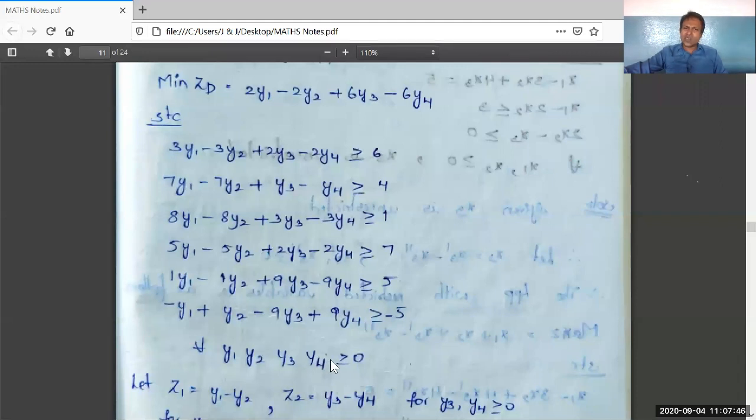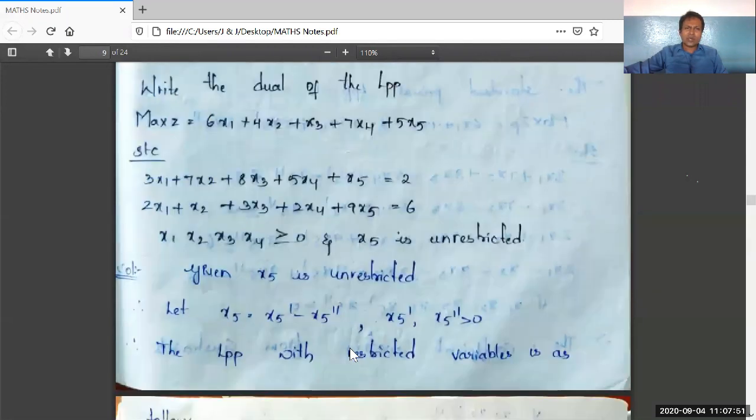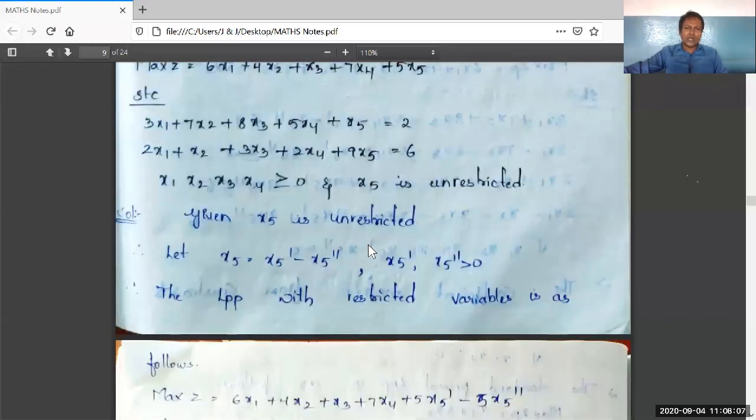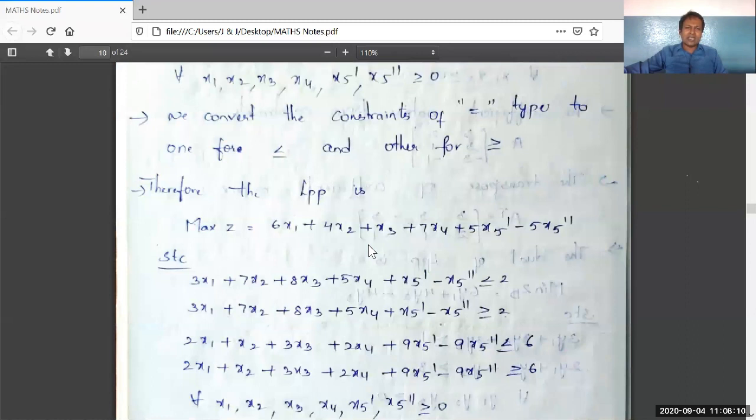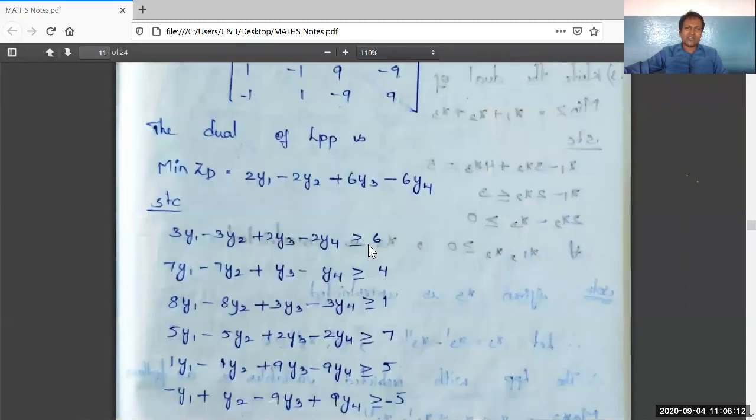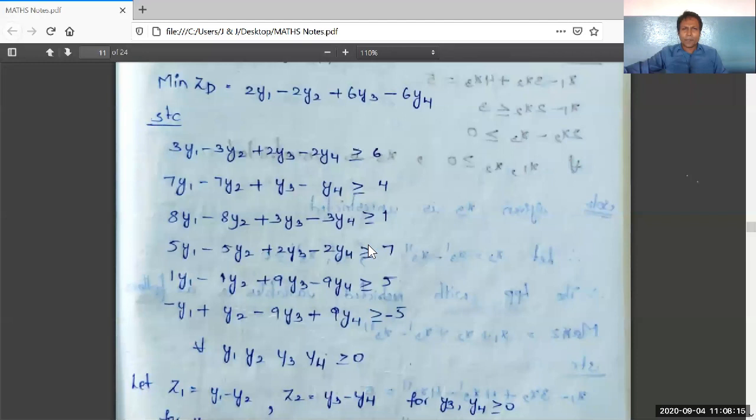Here itself we can stop, but see, in the question there is a twist in the variables part. That is, x5 is unrestricted. As this given general LPP is containing one unrestricted variable, we also convert the dual LPP to contain a variable of unrestricted type. So, the dual LPP should contain one unrestricted variable.